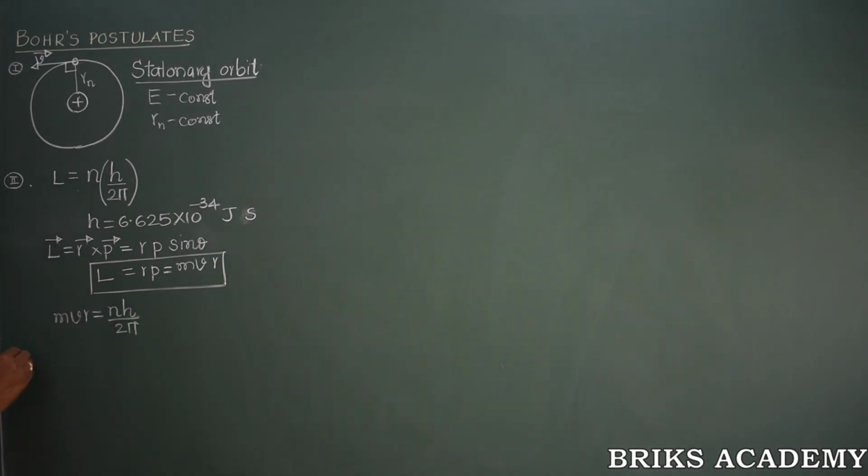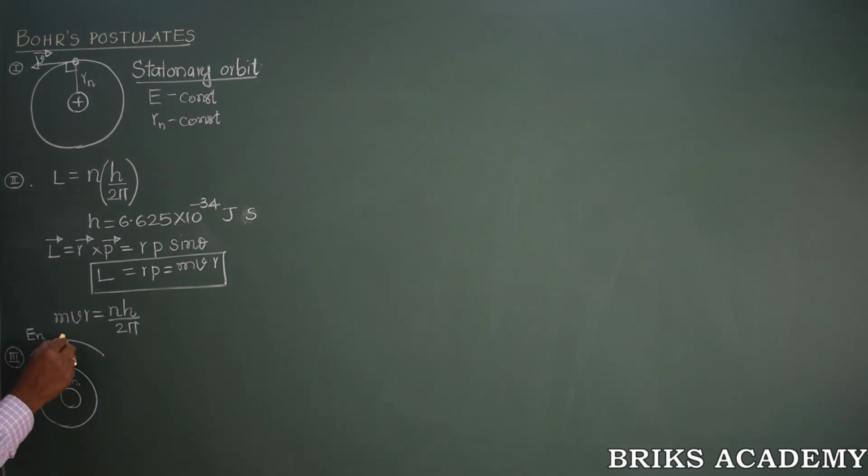Moving to the third postulate, Bohr says that whenever the electron jumps from a higher energy orbit to a lower energy orbit, say for example, you have 2 stationary orbits, an orbit with energy En2 and another with En1.